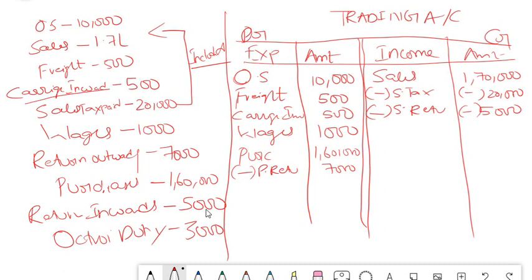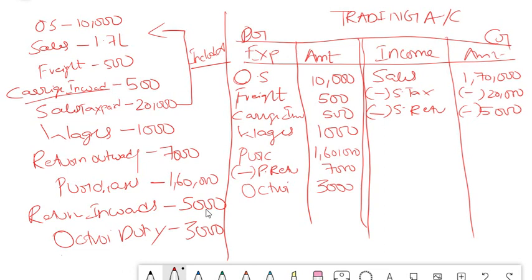Octroi duty, it is an expense. Okay, octroi is nothing but an expense. Sometimes in some states they have a normal duty kind of thing which is called octroi. Example, I guess Maharashtra. So it is a direct expense related to your purchase. So it is shown in trading account.